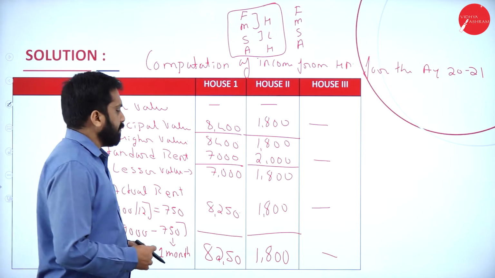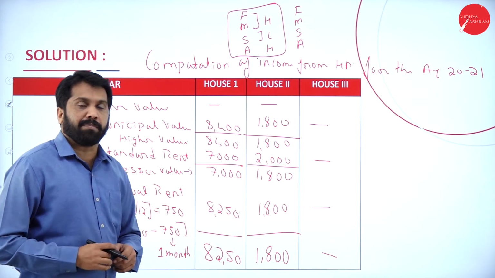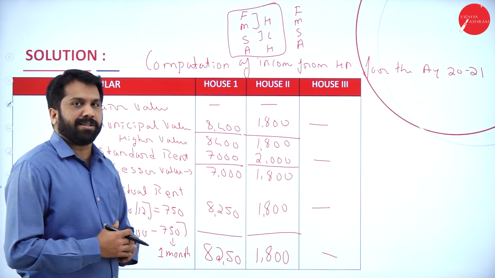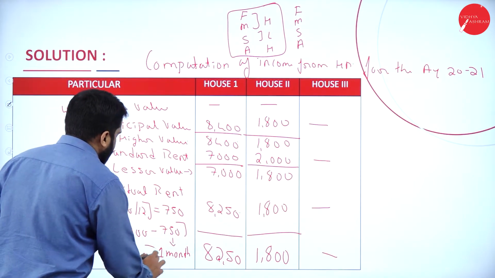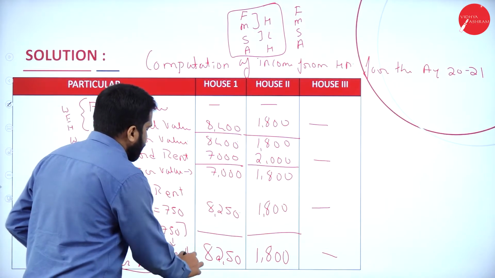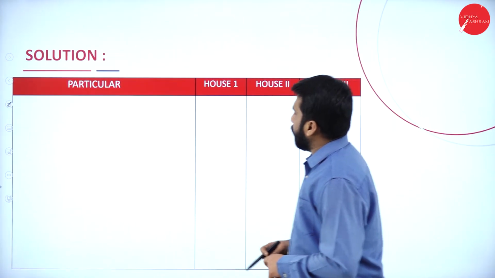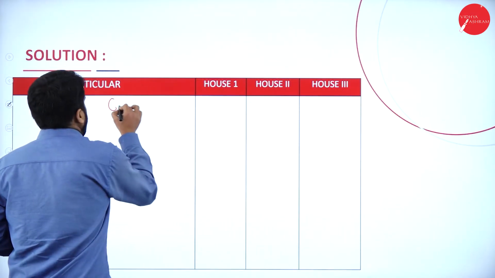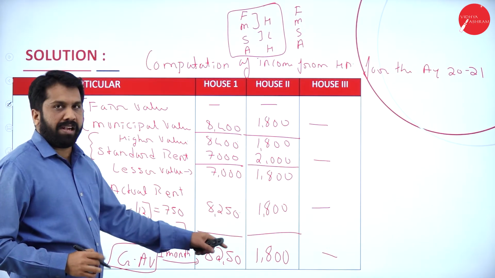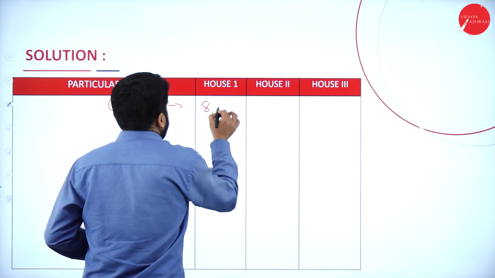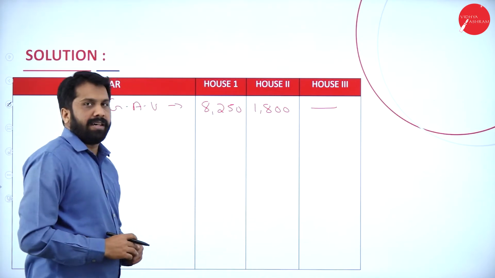I'll do continuation now. So your 8,250 and 1,800 we got. Still we are supposed to calculate your municipal tax also. Whatever we got is the gross annual value. Now I'll go for municipal tax. Again I'll repeat that. Gross annual value: first answer 8,250, 1,800. This is nil. Less.